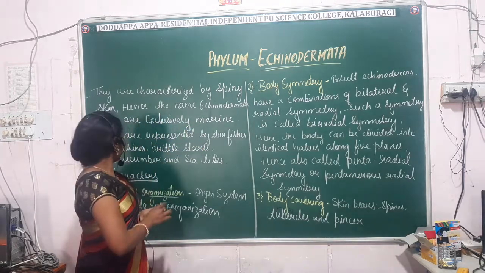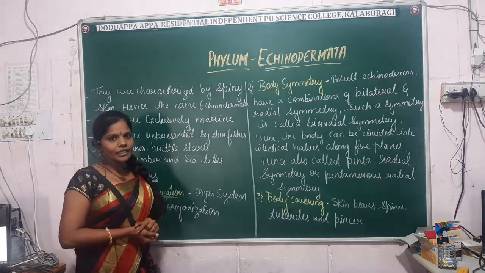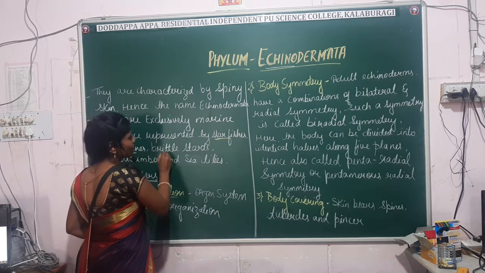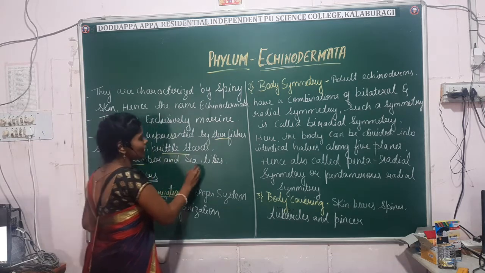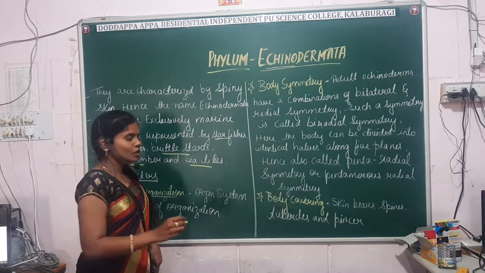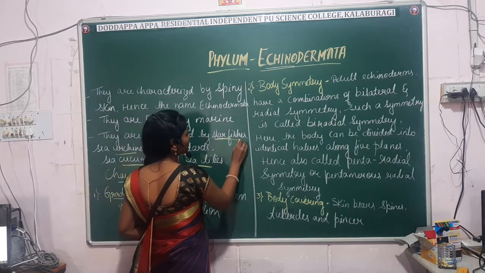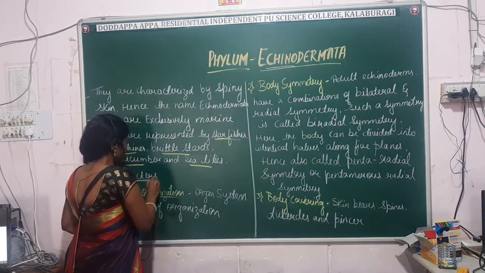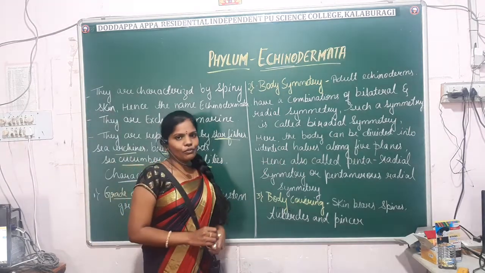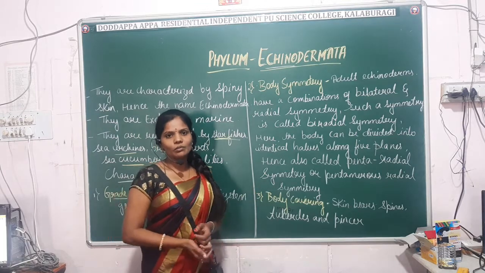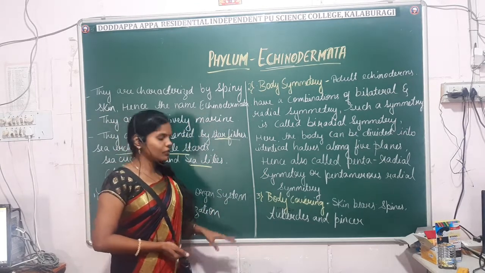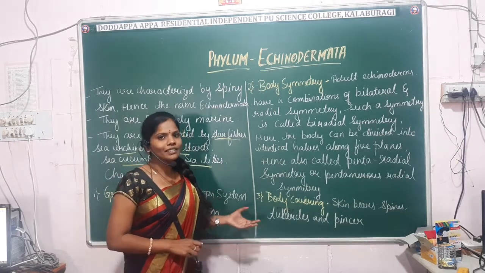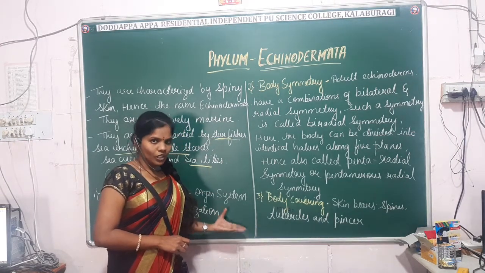Generally, this phylum is represented by members like starfish, sea urchin, brittle stars, sea cucumber, and sea lilies. Among these, people are very much familiar with starfishes. When you come to the characteristic features, the first character is the grade of organization. Echinoderms exhibit organ system grade of body organization. They have well developed, definite body organs.